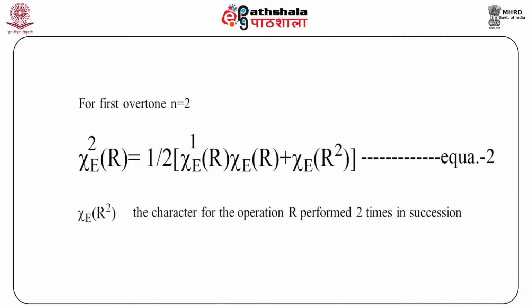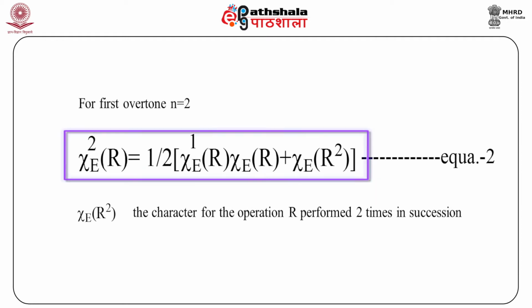Let us now apply equation 2 for finding the activity of the first overtone of E mode in C3V point group. The second equation is chi_E^2(R) is equal to 1 by 2 chi_E(R) chi_E(R) plus chi_E(R) operation carried out 2 times.